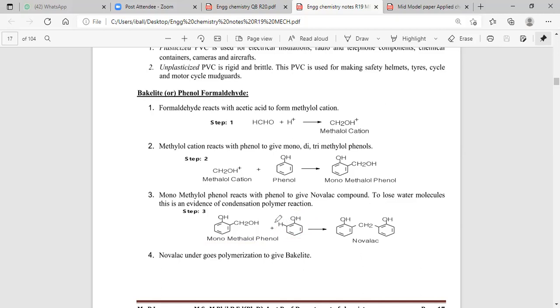Then remove the hydrogen from the ortho position of the phenol, and from CH2OH we separate the OH. H plus plus OH minus is removed as H2O. The resultant we are getting is Novolac 1. See here, then Novolac 1 finally gives rise to Novolac 2.